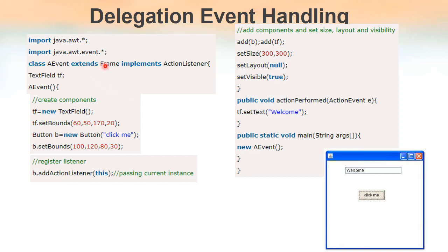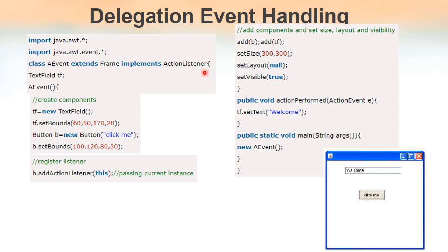So all those classes which extend the Frame class of Java can be considered as a frame itself. So here an event is actually a frame. If you want to get the output as a frame, we need to extend the Frame class of Java, and see the listener interface that we have implemented in this class, or the listener interface that is implemented by this class.